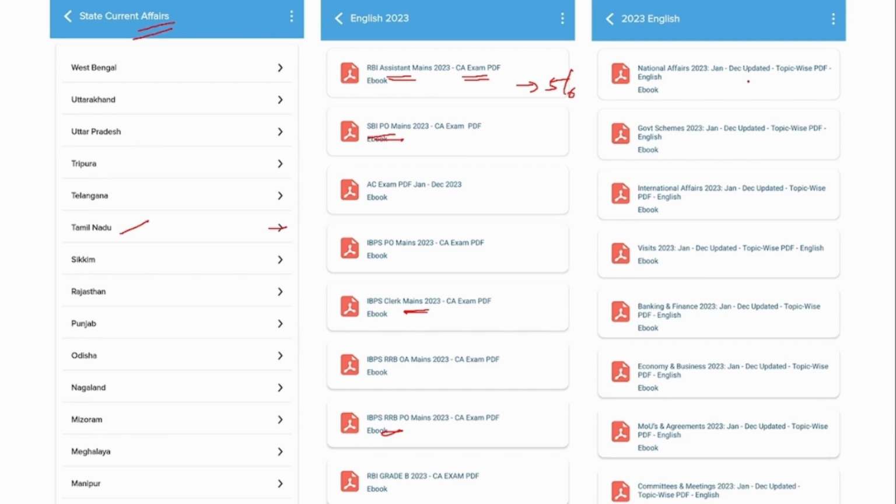And also we provide separate content-wise, topic-wise current affairs like national affairs, government schemes, international affairs, banking and finance, economy and businesses, MOUs, and committees and meetings. All these different types of news are segregated in these particular categories.